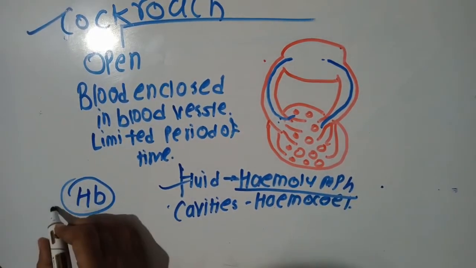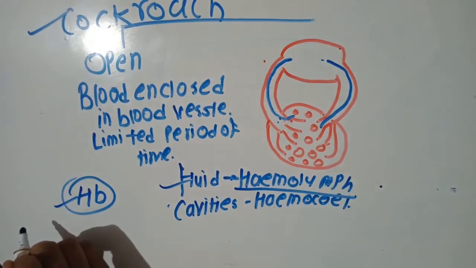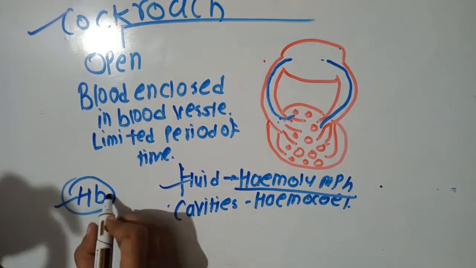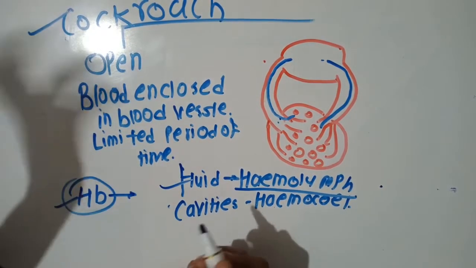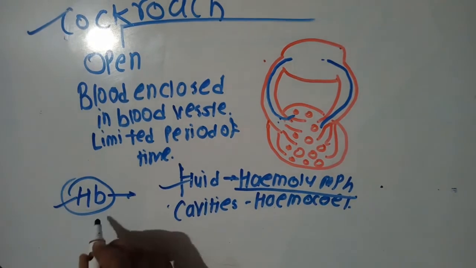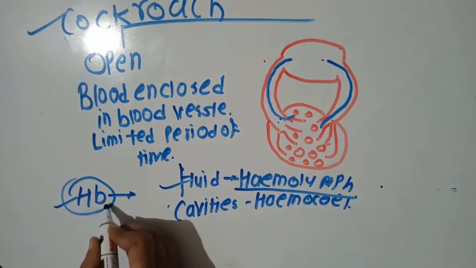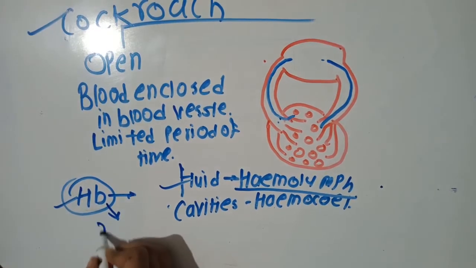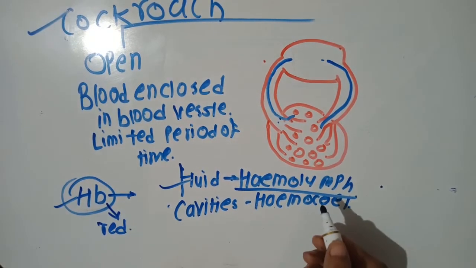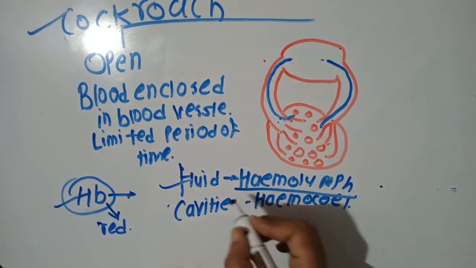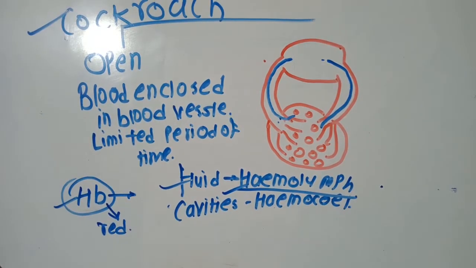Hemoglobin is the protein that has an important role in binding with oxygen, but hemoglobin is absent in this hemolymph. Hemoglobin is responsible for the red color. So as hemoglobin is absent here, the hemolymph is colorless.